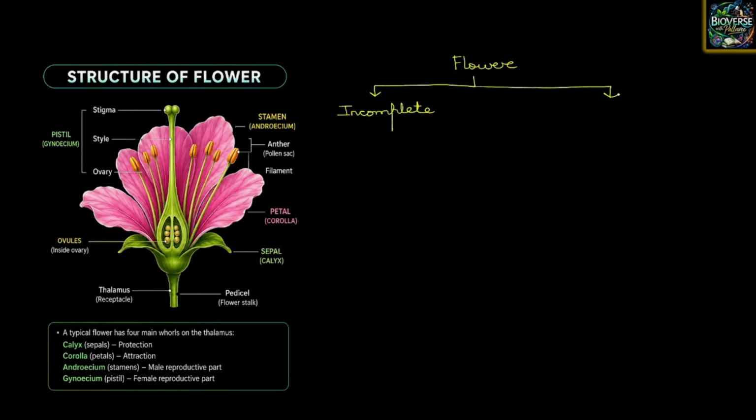Incomplete means something or other is definitely missing. So when I use the word incomplete, it means such flowers where either the androecium is present or the gynoecium is present. Both of them are not present together.